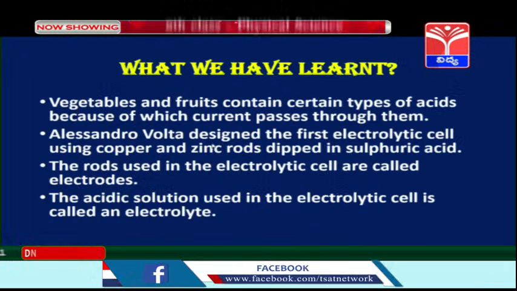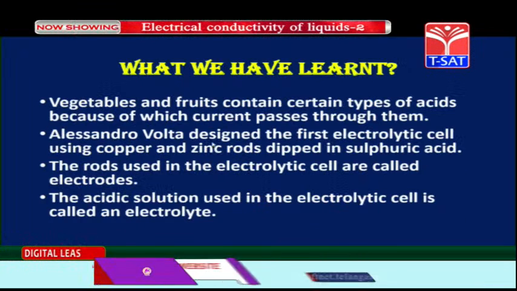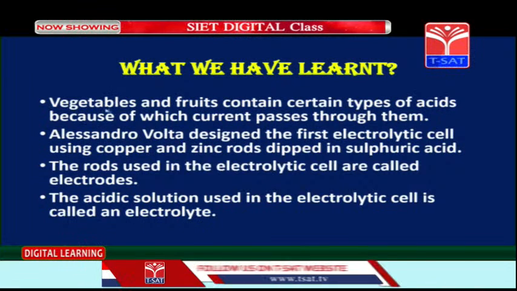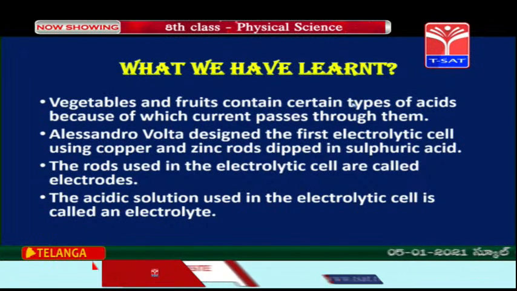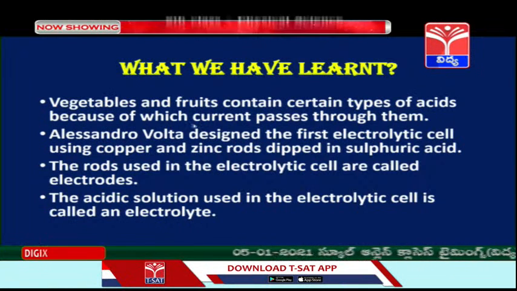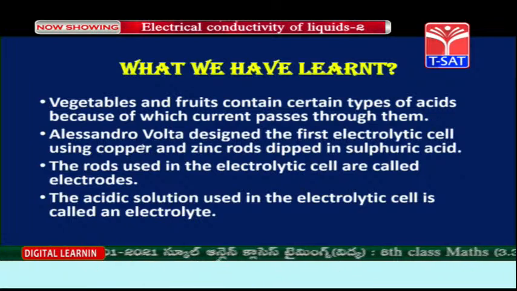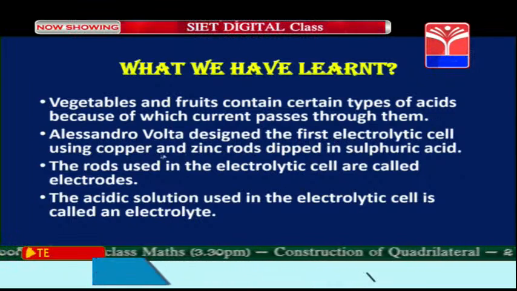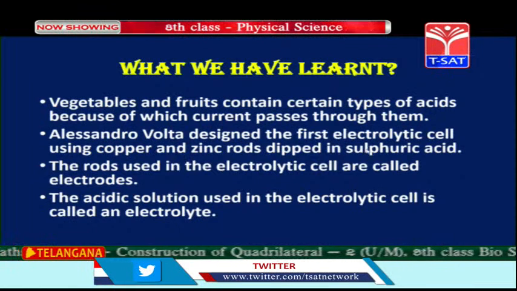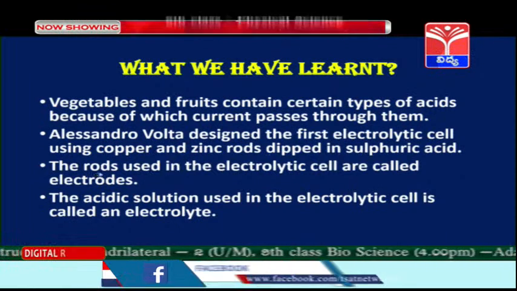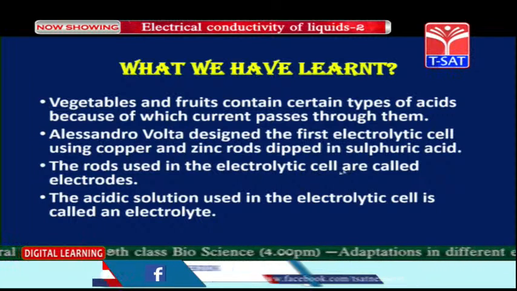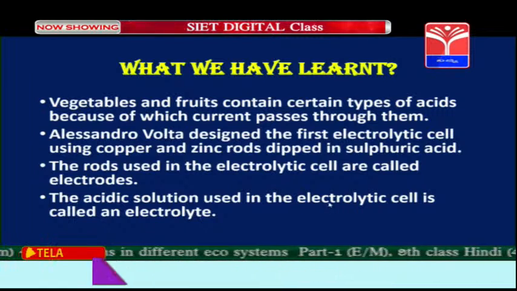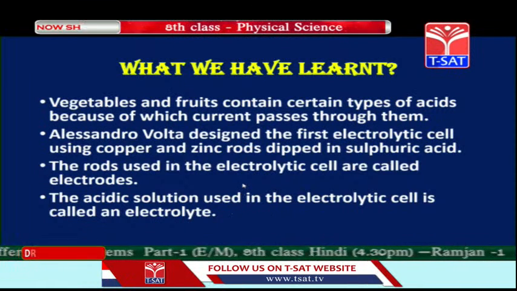Children, we have come to the end of this session. So, let us see what we have learned in today's session. Vegetables and fruits contain certain types of acids because of which current passes through them. Alessandro Volta designed the first electrolytic cell using copper and zinc rods dipped in sulfuric acid. The rods used in the electrolytic cell are called electrodes. The acidic solution used in the electrolytic cell is called an electrolyte.